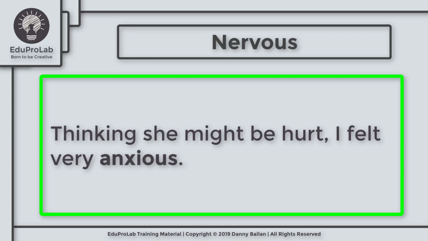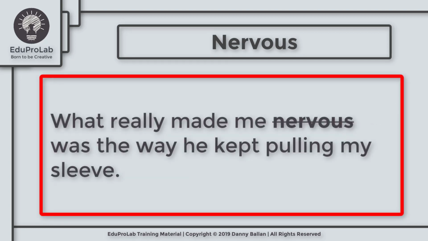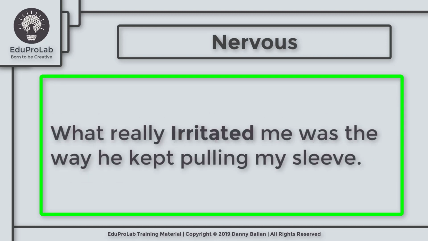Now let's take a look at another example. What really made me nervous was the way he kept pulling my sleeve. Again, the word here is not nervous, is not worried and unable to relax. This is not what we want to mean. We want to talk about something unpleasant that happens repeatedly or continuously and something that makes you feel slightly angry or annoyed. And this word here could be irritated. It could be angry, but irritated is a very good word to use here. So instead of nervous, we should say what really irritated me was the way he kept pulling my sleeve.